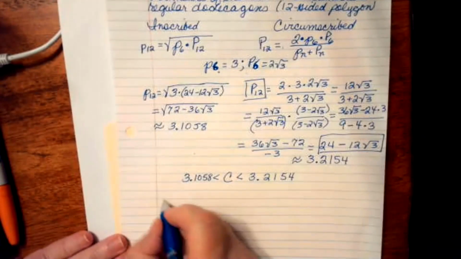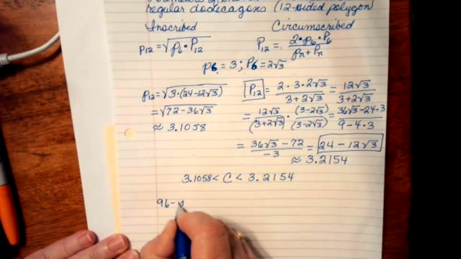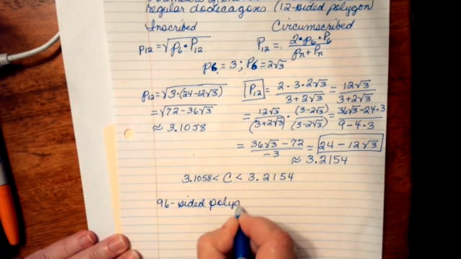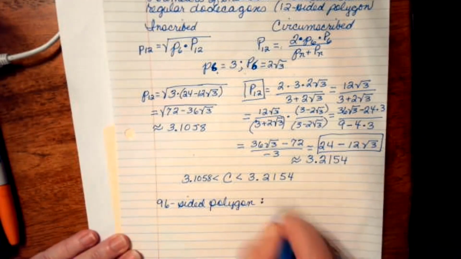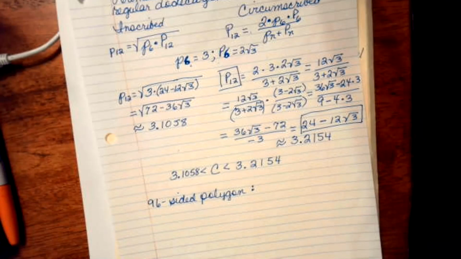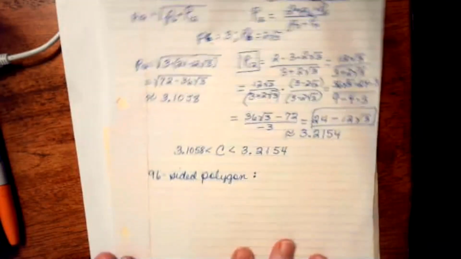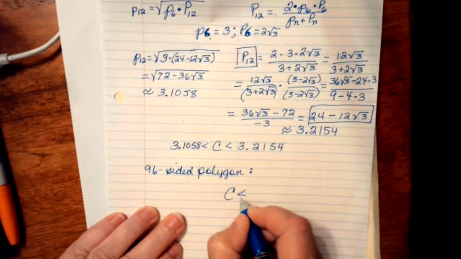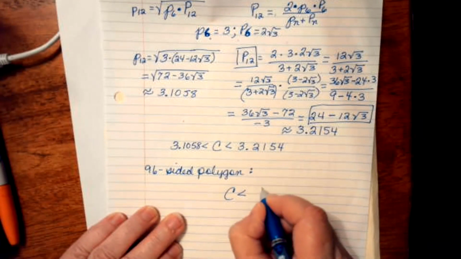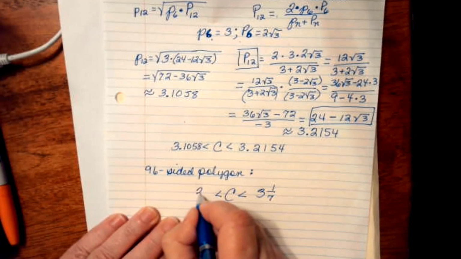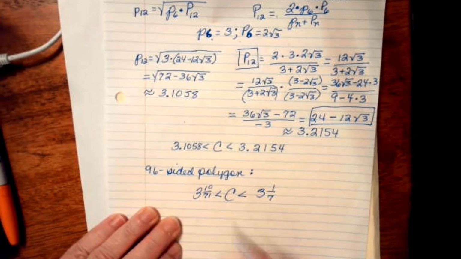So for a 96-sided polygon, he found, and at the previous step, he started to use it. He recognized that the circumference was between two fractions. So he used two fractions here, and he found out that the circumference was between 3 1/7 and 3 10/71.